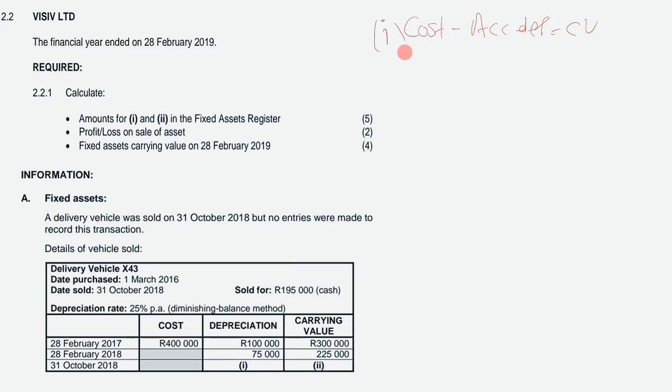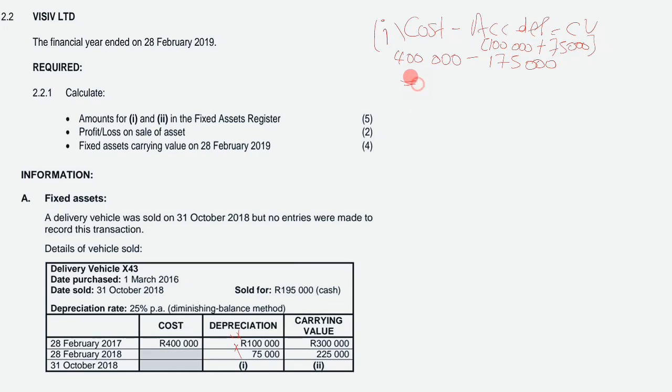You are given the cost of 400,000, and then you minus our accumulated depreciation, which will be our depreciation for the first year, which is 100,000, plus 75,000, meaning our accumulated depreciation is going to be 175,000.